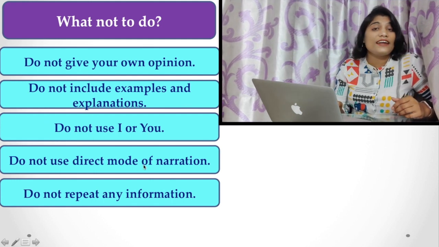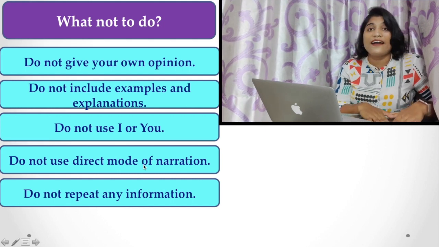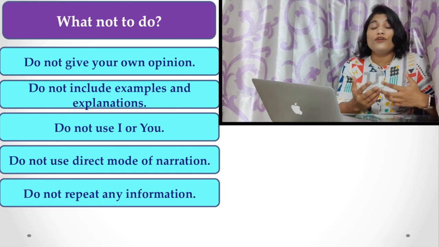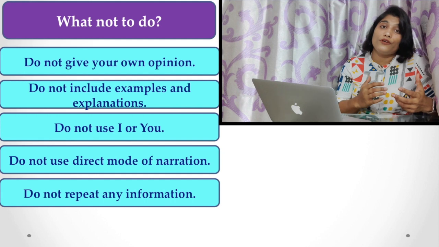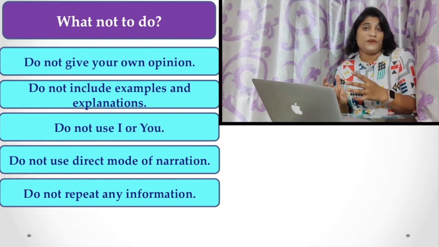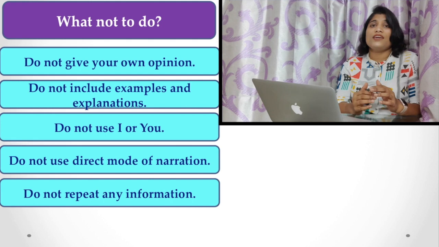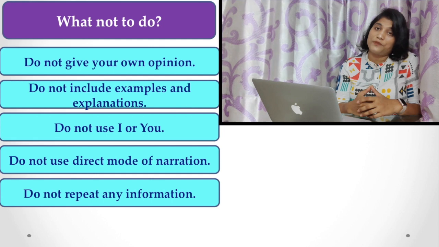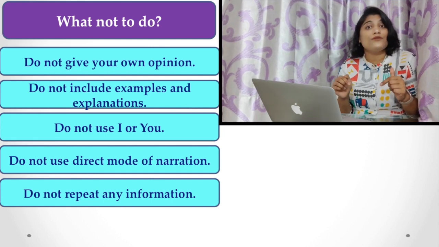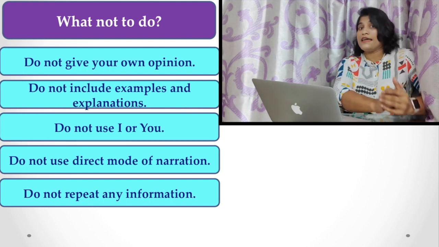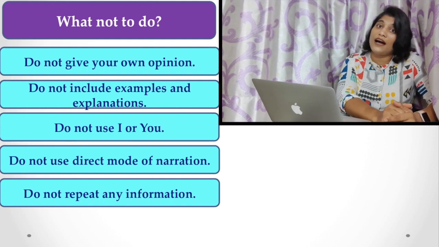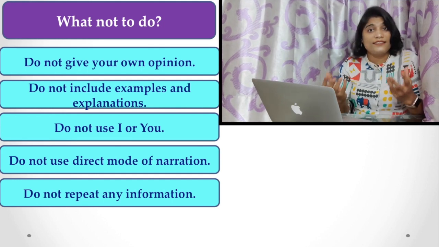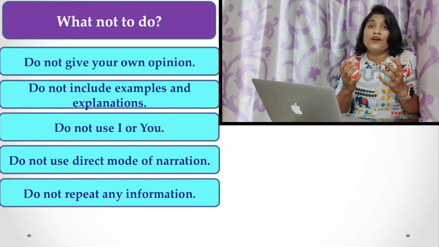Do not use direct mode of narration. You do not use direct narration while summarizing the original text. How do you transfer this? How do you report the whole speech? If you would like to know, you have to watch my videos on reported speech, direct and indirect speech, and how to report a dialogue. I will provide the link in the description box below. Please do watch and you can understand how to represent that in a very concise and easy way.